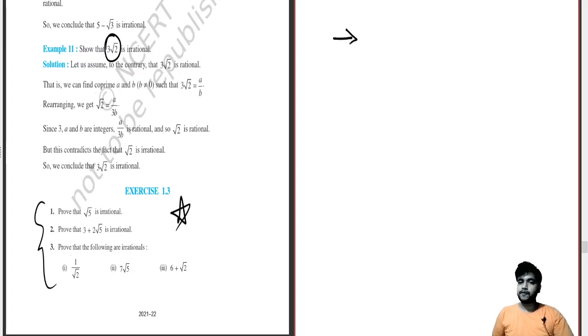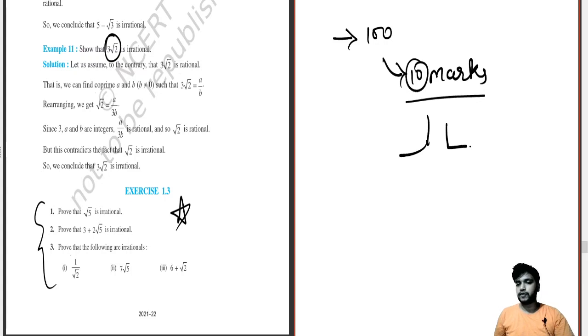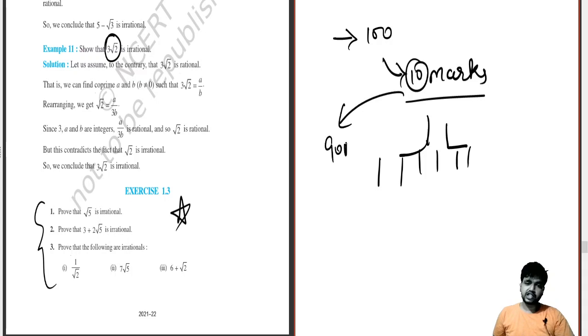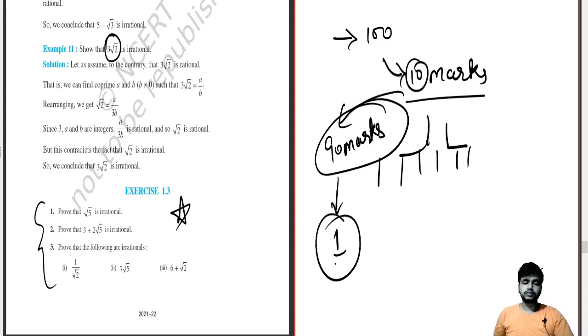Like if you have a 100 marks paper, you will have 10 marks obviously which will be totally equal to every one of you in this whole universe. But that 90 marks paper which is left out, there you can use your charisma to become one different from all.